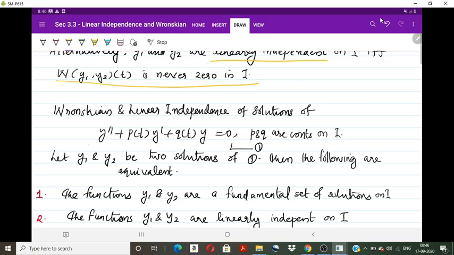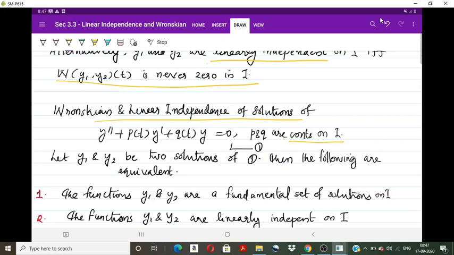So, the Wronskian and linear independence of solutions of Ly equal to 0, where p and q are continuous on I. First, suppose that y1 and y2 are two solutions of equation 1. Then the following are equivalent. All the properties are equivalent.